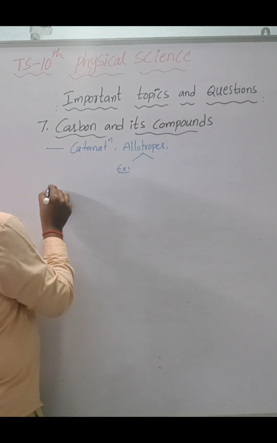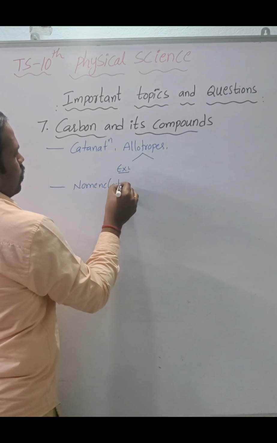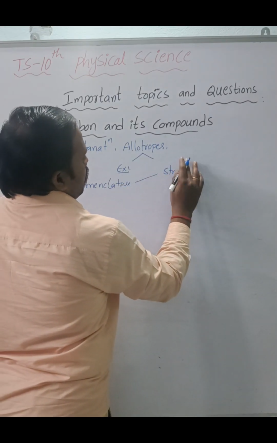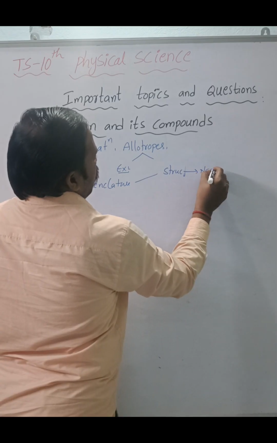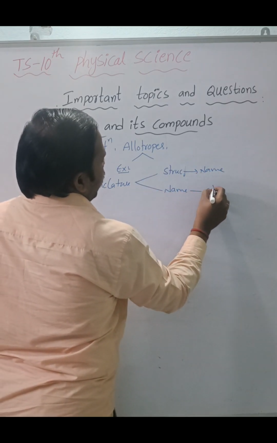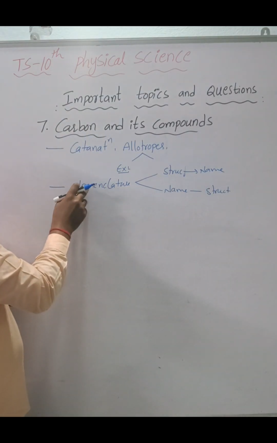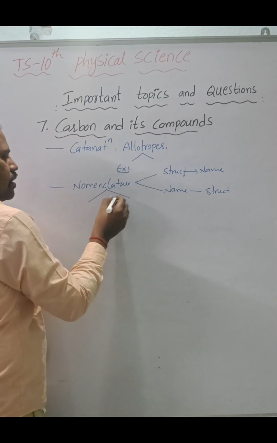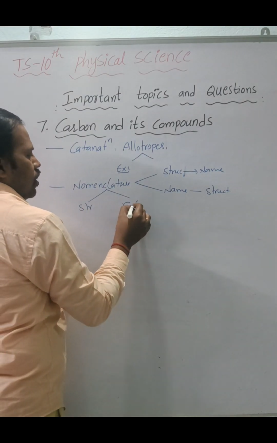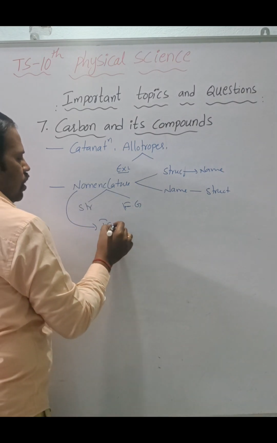Okay, next is nomenclature. They will give the direct structures. A structure with the name question may come, or they will give the name and you have to write the structure. Nomenclature is very, very important in these two segments: normal structures and functional group structures. From this concept, another question is isomerism.